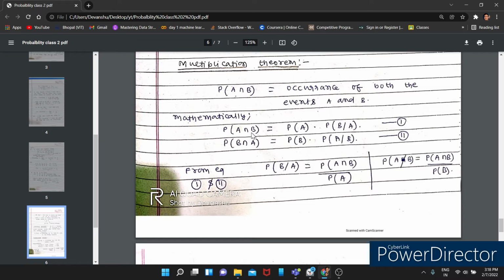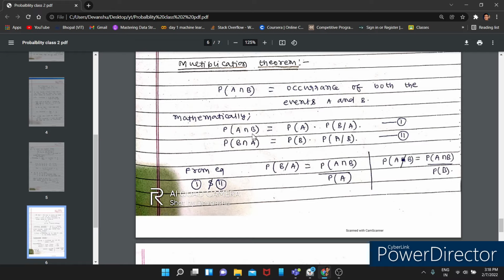I have given you an example that if you want to go from point A to point C, you have to go through point B. You cannot directly jump to point C. If you are in two dimensions, you cannot directly jump. You go from A to B, then from B to C. There is no direct way to go from A to C. So how will you get the probability that both events have happened, the probability of A and B?